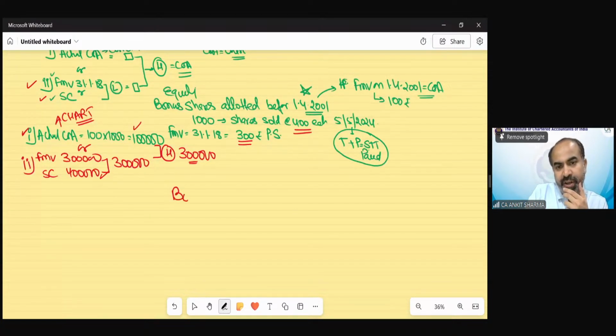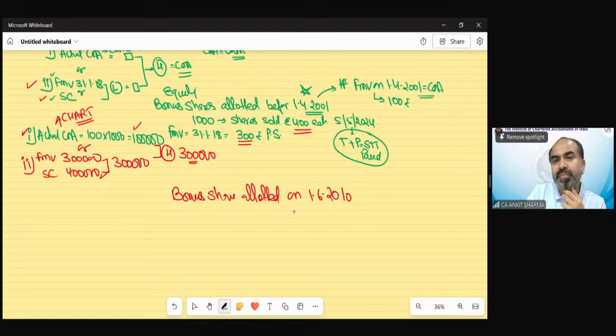Now suppose I have changed this question. Suppose bonus shares were allotted on 1st June 2010, and the FMV on 1/4/2001 was 50 rupees. Clear?